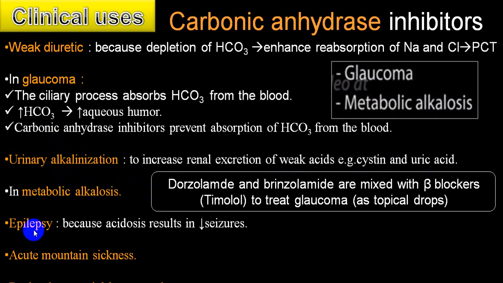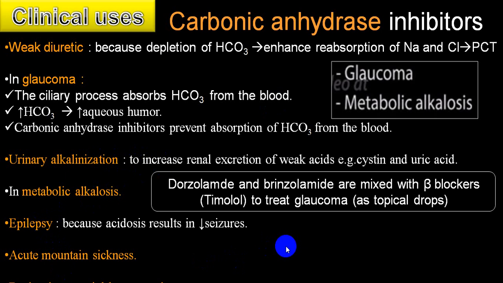Not commonly utilized in metabolic alkalosis. In certain epilepsy, because it produces acidosis, secondary to acidosis the seizure frequency reduces, so it can be utilized in epilepsy, but not commonly used in everyday practice. It is one of the drugs of choice in acute mountain sickness. So for carbonic anhydrase inhibitor, we can put indications in glaucoma, urinary alkalizer, metabolic alkalosis, epilepsy, acute mountain sickness, and benign intracranial hypertension.